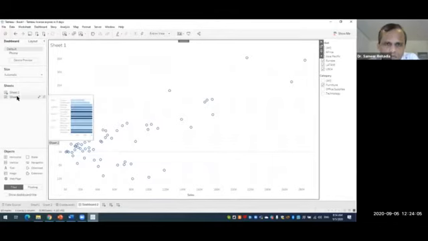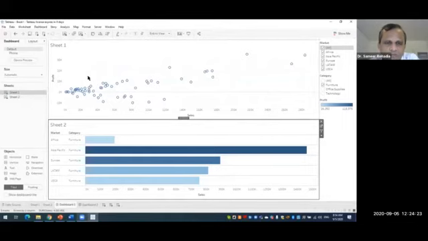Now you see the difference. When we went for the normal dashboard and dragged the sheet 2, we were able to place it either on the left hand side, top side, right hand side, or bottom side.